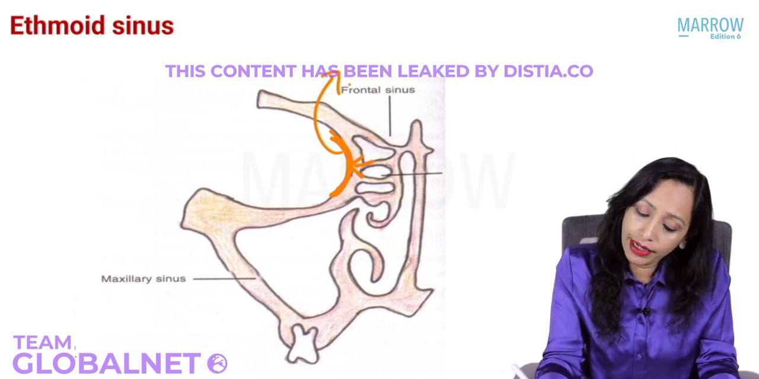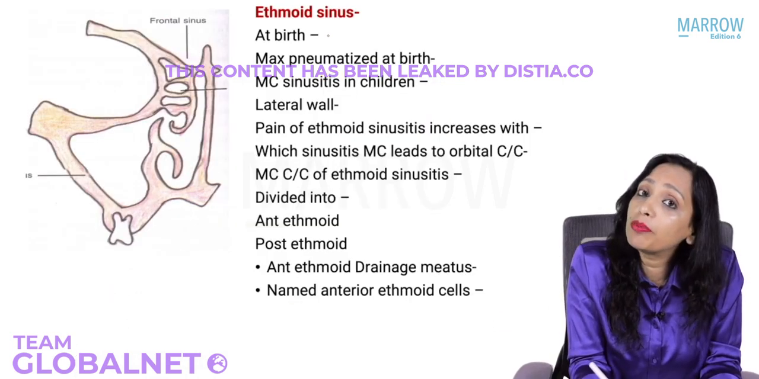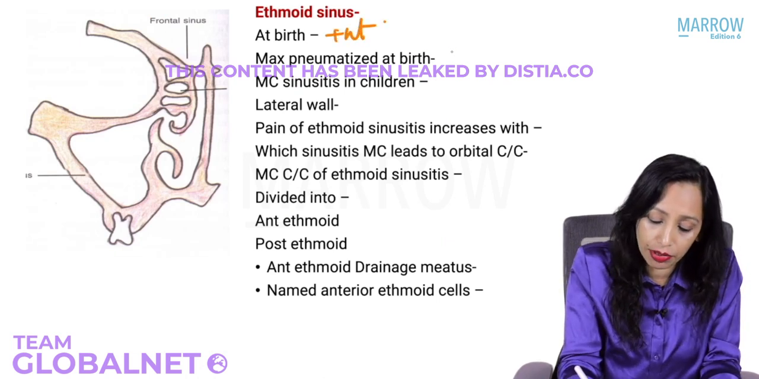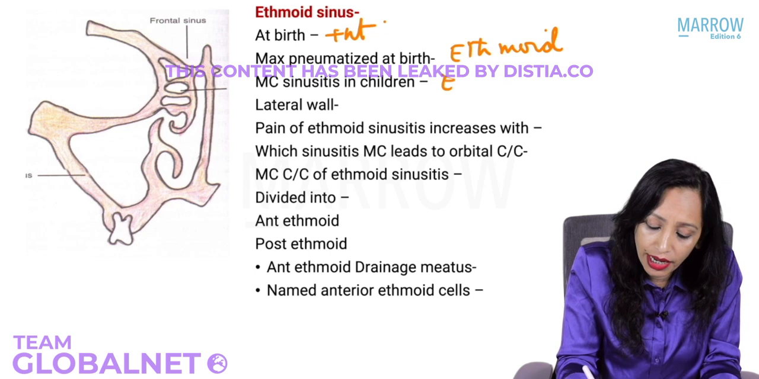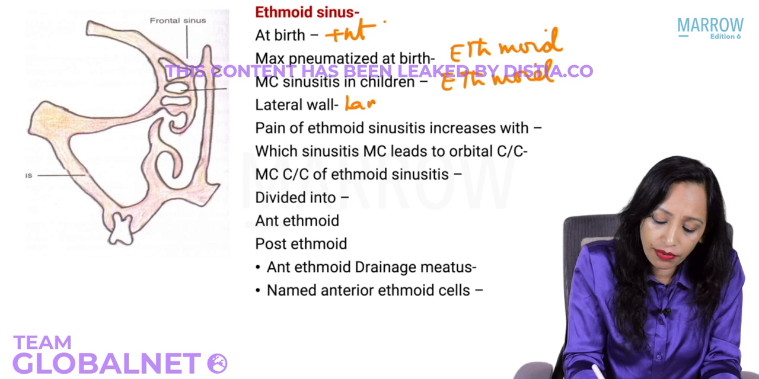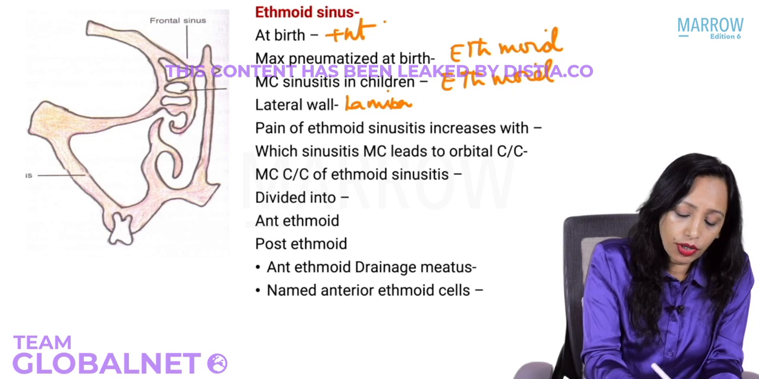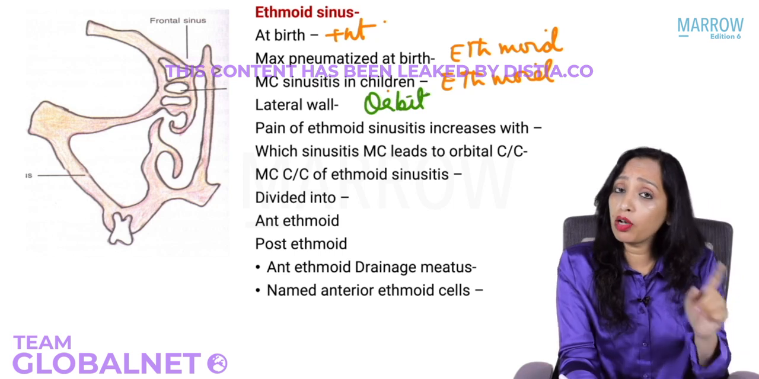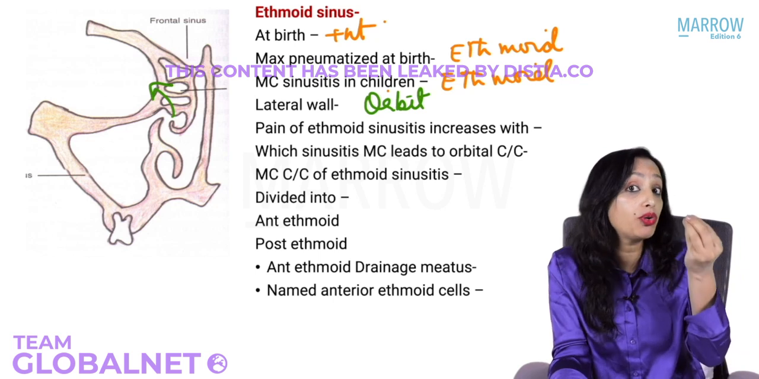So now let us quickly write down what we have seen about the ethmoid sinus. Is the ethmoid sinus present at birth? Yes, it is present. Not only is it present, it is maximally pneumatized at birth. So the most common sinusitis in children is ethmoid. The lateral wall is the lamina papyracea, which is the medial wall of the orbit. So we have to be very careful while operating on the ethmoid sinuses. Why? Because if you go a little laterally, there is a very thin papery bone, and you can injure the orbit.